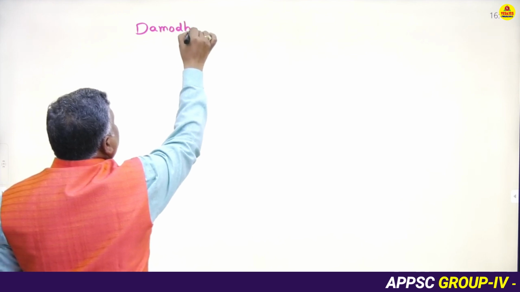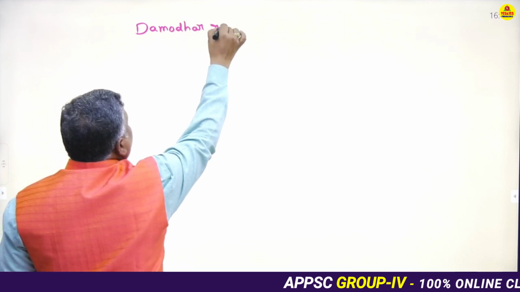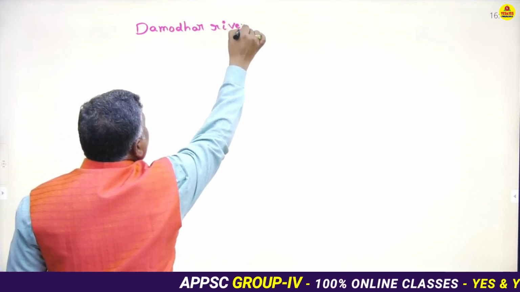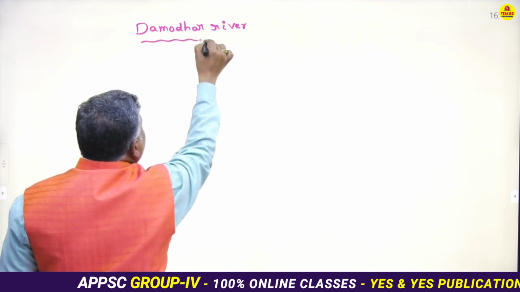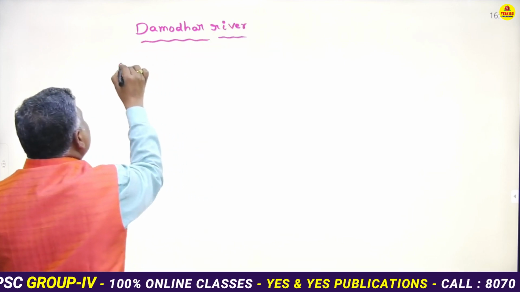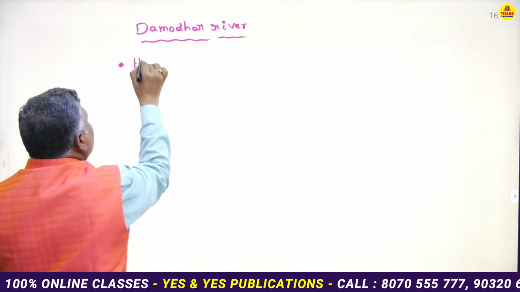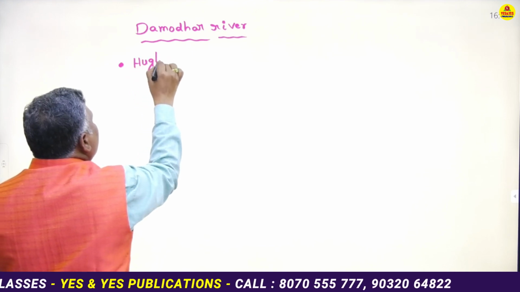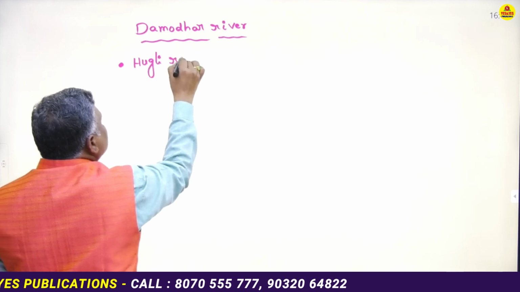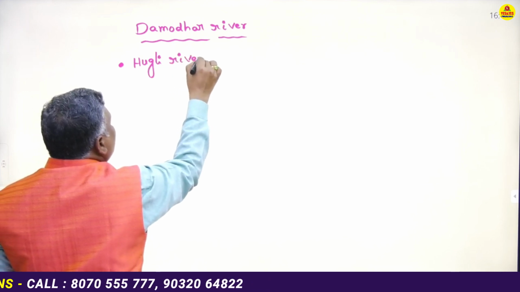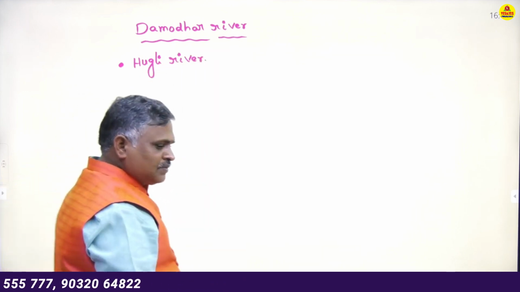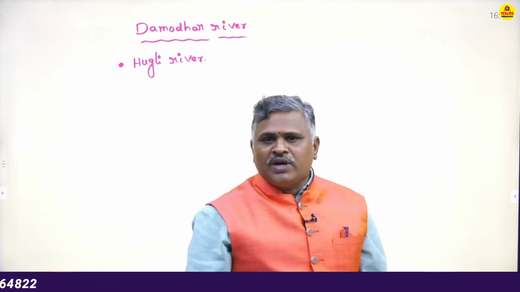Damodar river. Damodar is a tributary of the Hooghly river.